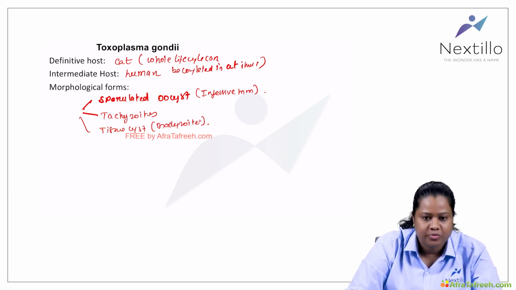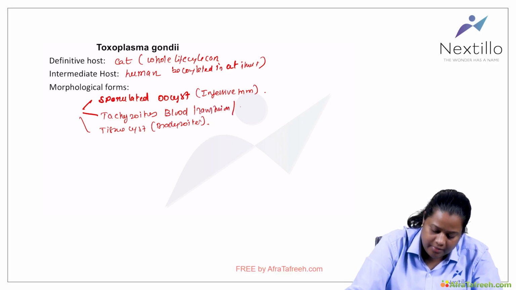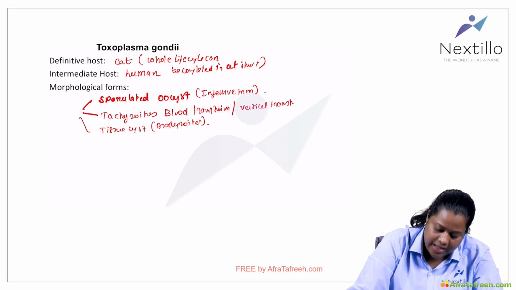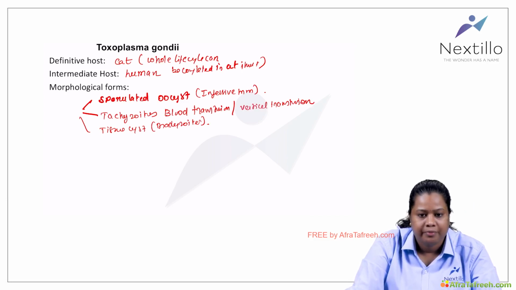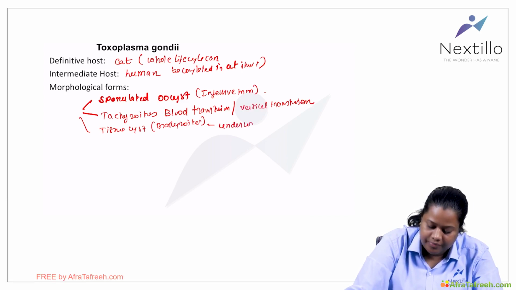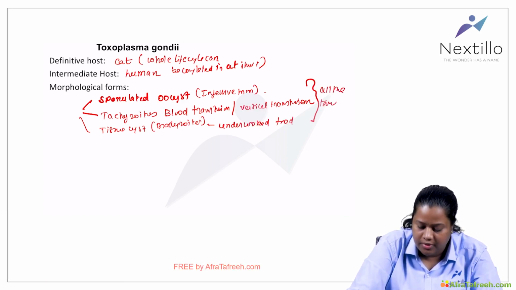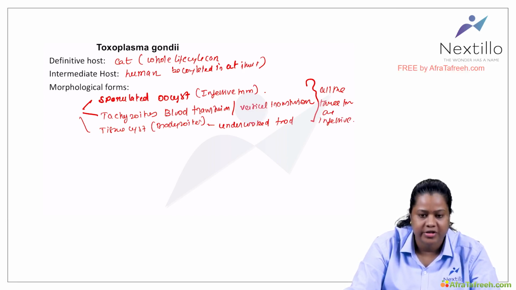And tachyzoids are mostly transmitted by means of blood transfusion or vertical transmission. So tachyzoids are the infective form there. Bradyzoids are the tissue cyst, which we can get from undercooked food. So all three forms are infective. One is the sporulated oocyst, found in the soil; tachyzoids by blood transfusion or vertical transmission; and the tissue cyst, bradyzoids, when you eat undercooked meat.